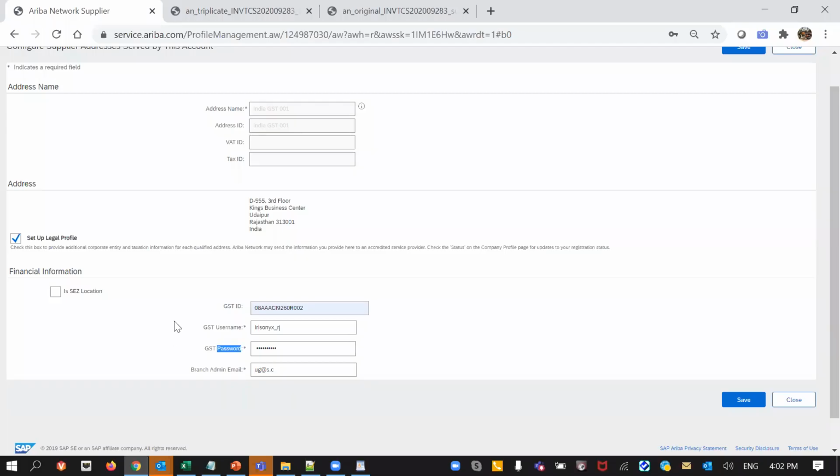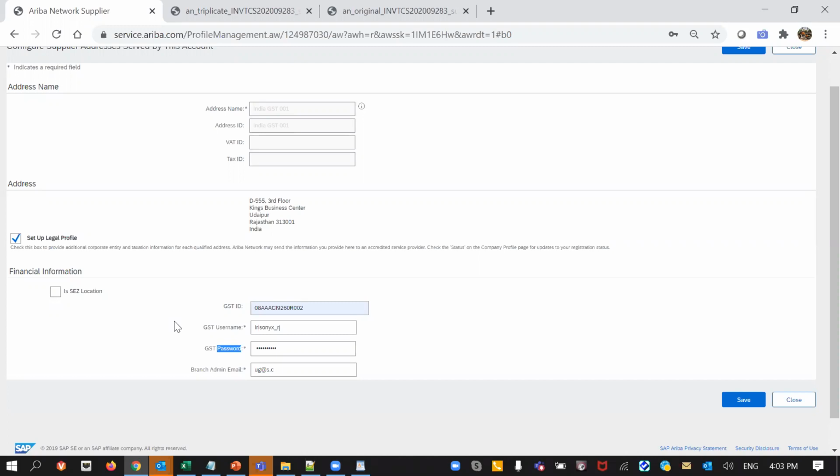Now for other cases where the suppliers are not on production, they have to use the test credentials. We will get back to you on this particular part, regarding which type of credential these suppliers will have to use. If you have the test credentials already, you can make use of them, because using the production credential on test accounts is prohibited. You should not be submitting the invoices using your production credential, because these invoices will be reported to the tax authorities, right?